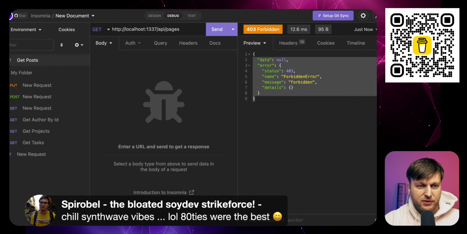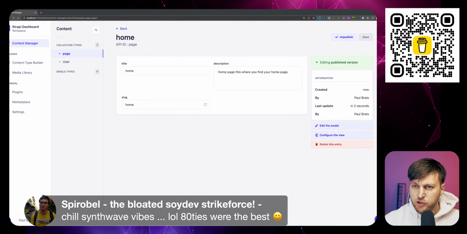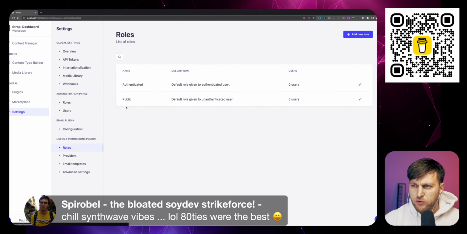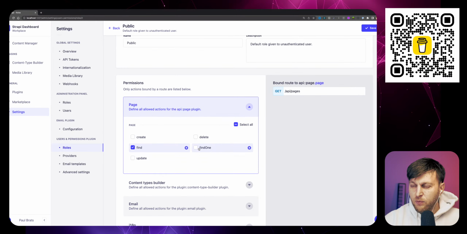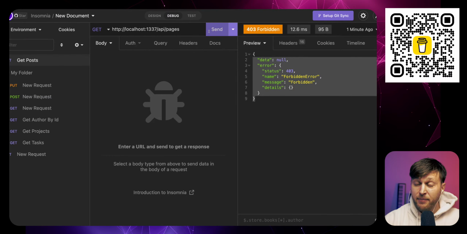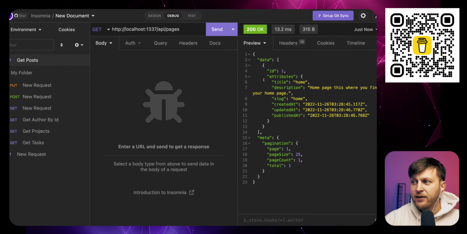So this is forbidden because we have to give permission to our API to allow us to make the request. So I'm going to go in Strapi, go into settings, go into roles, go into public, go into pages, and we want to find one or find all. I'm going to click save. And now when we go back, make the magic happen, I click send, check this out. We are getting our data. And so now our backend pretty much is done, kind of. It's giving us the data that we want.